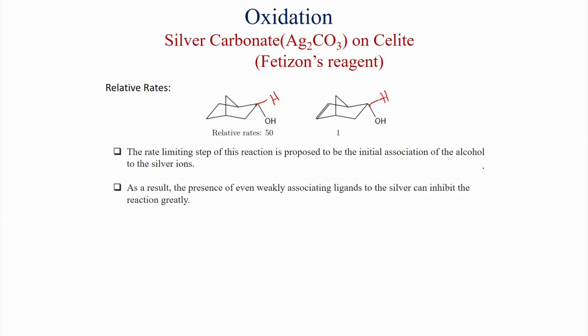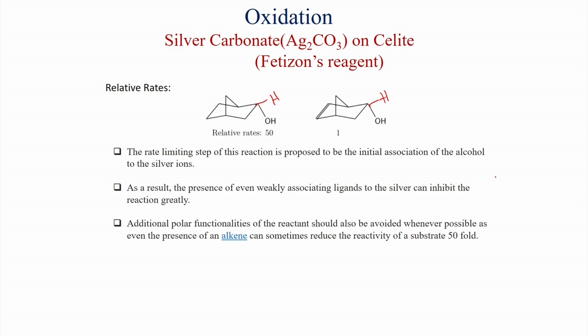As a result, the presence of even weakly associated ligands to the silver can inhibit the reaction greatly. So, if there are ligands on silver, then the rate of the reaction can decrease significantly. Additional polar functionalities of the reactant should also be avoided whenever possible, as even in the presence of an alkene they can sometimes reduce the reactivity of a substrate 50-fold.